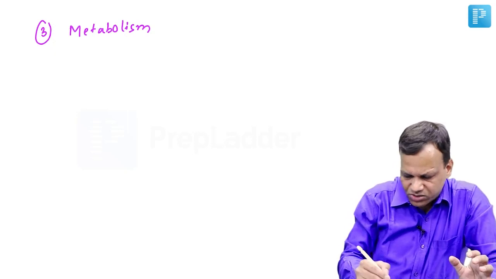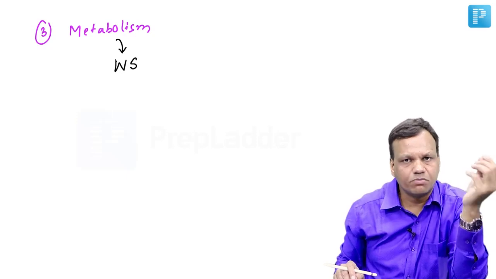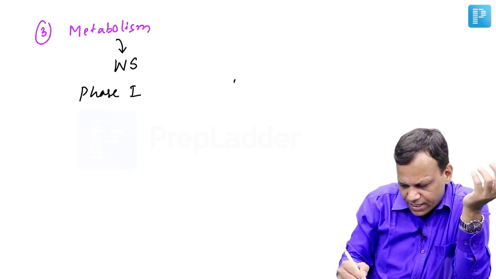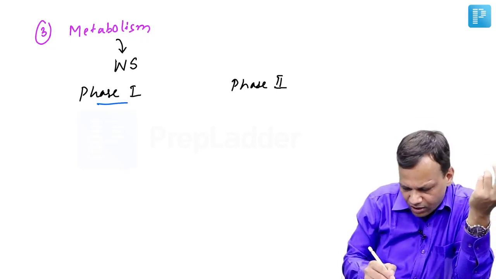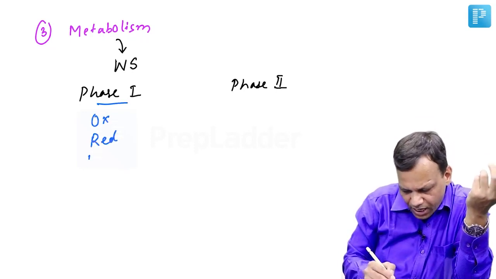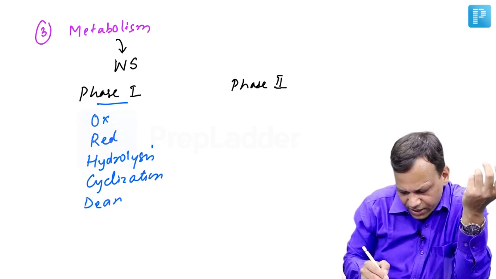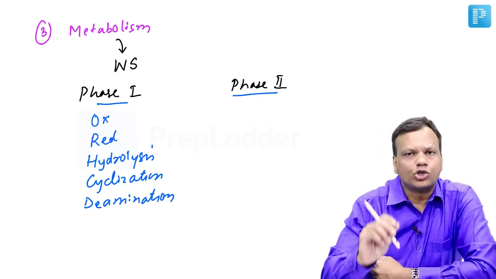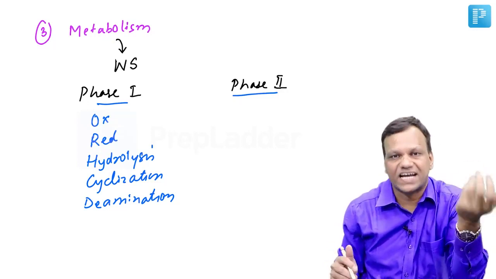The main purpose of biotransformation is to convert the drug into a water soluble form so that it can be easily excreted from the body. Now in metabolism, we have two main types of reactions, phase 1 reactions and phase 2 reactions. Phase 1 are mostly catabolic reactions like oxidation, reduction, hydrolysis, cyclization, deamination. So these reactions are phase 1. Here the drug is metabolized and becomes inactive. Whereas phase 2 are conjugation reactions. Here the drug will combine with some substance. So they are better known as conjugation reactions or synthetic reactions.